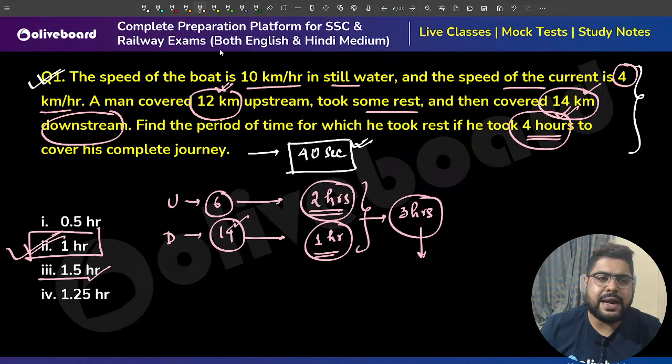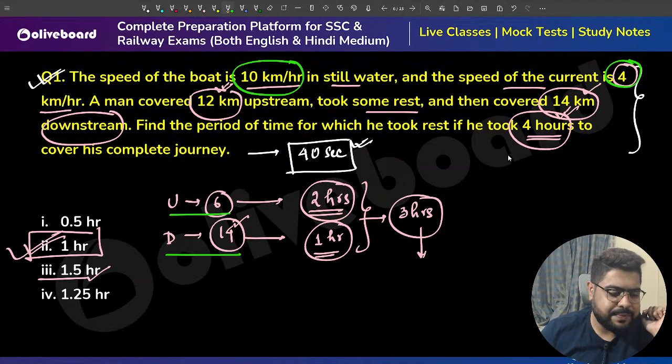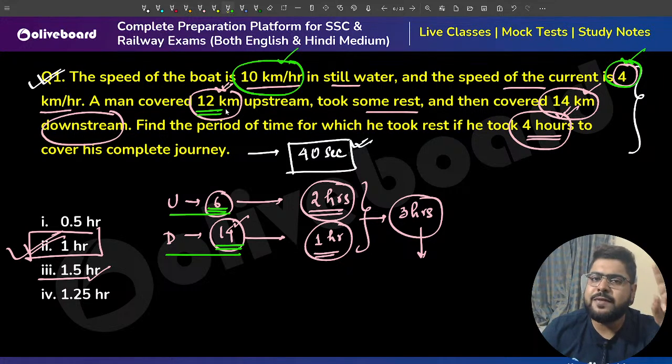Again, let us understand. Upstream speed is the speed of the boat in still water minus the speed of the current, and downstream is the speed of the boat in still water plus the speed of the current. That is 10 plus 4 and 10 minus 4. Now distance upstream is 12.